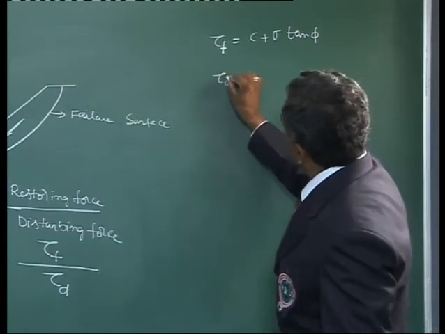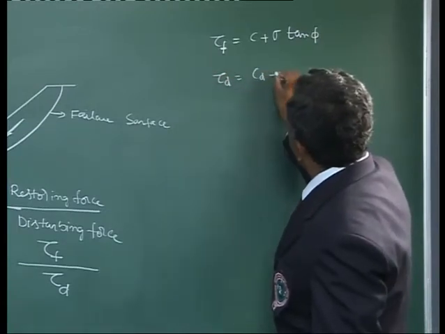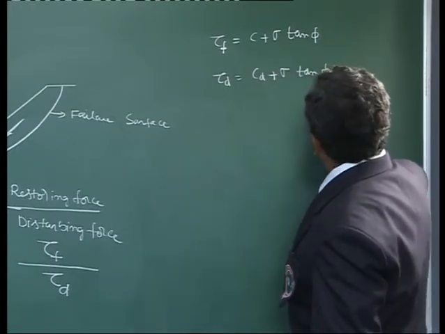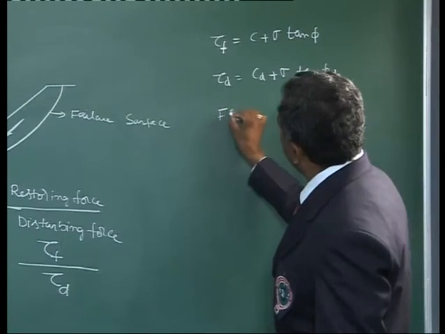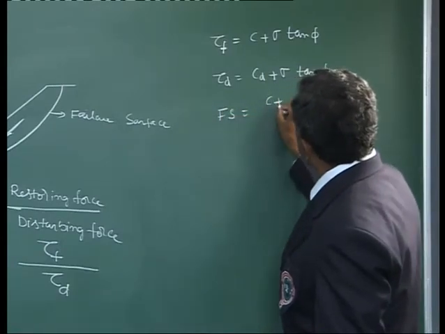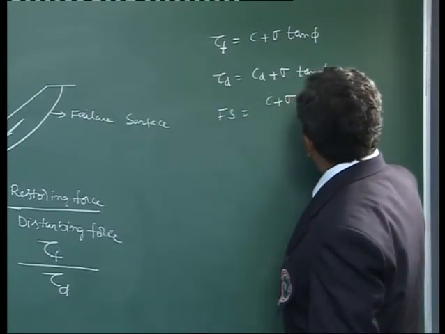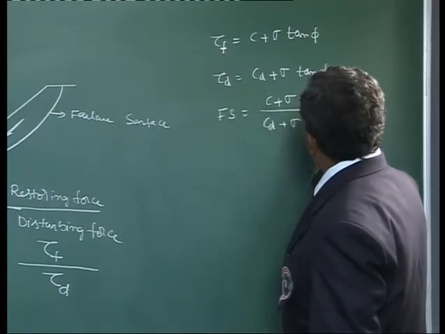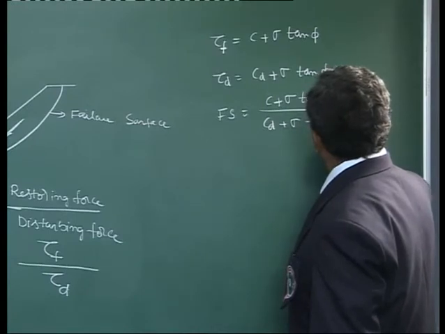The developed shear stress can be written as cd plus sigma times tan phi d. Now, factor of safety can be defined as c plus sigma tan phi divided by cd plus sigma times tan phi d.